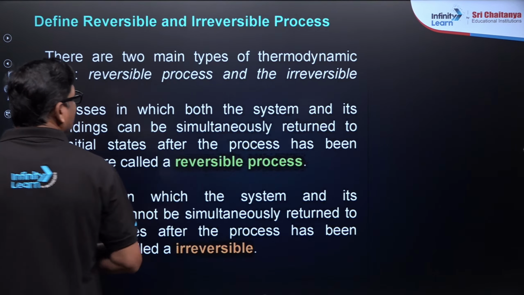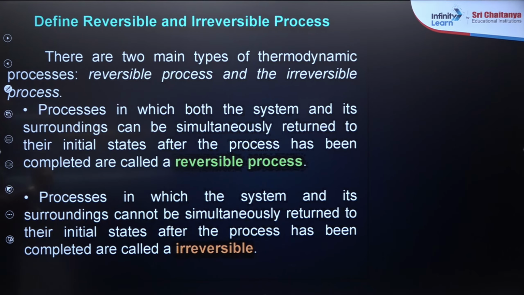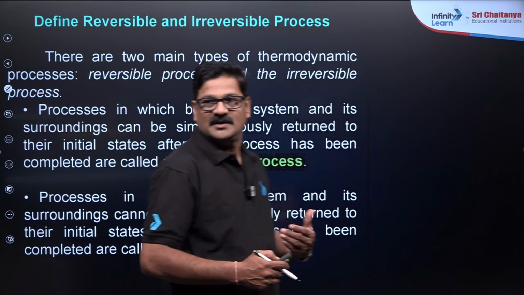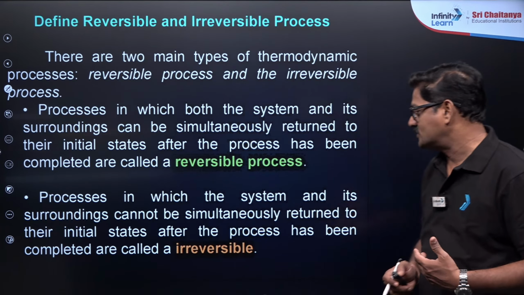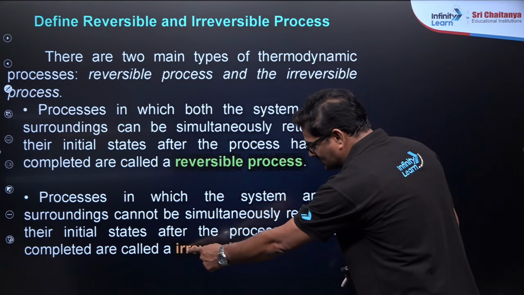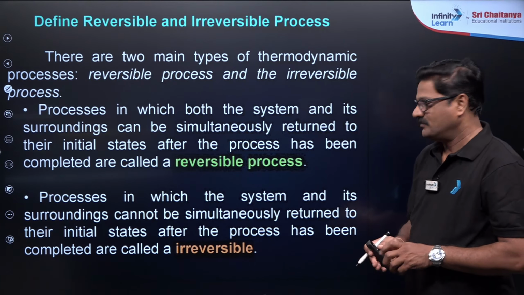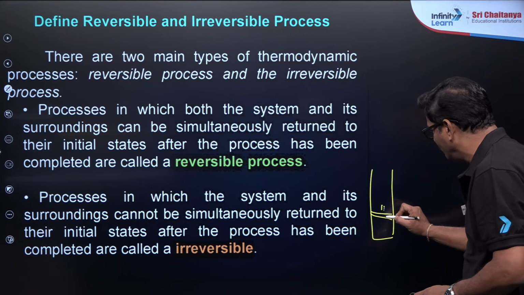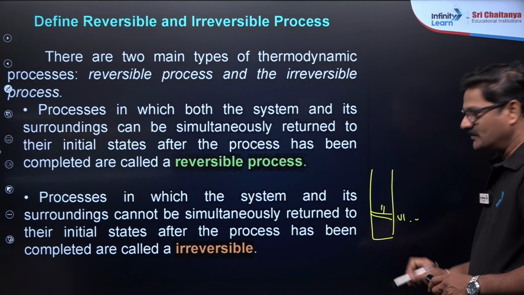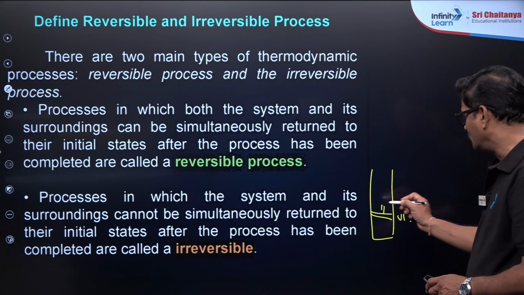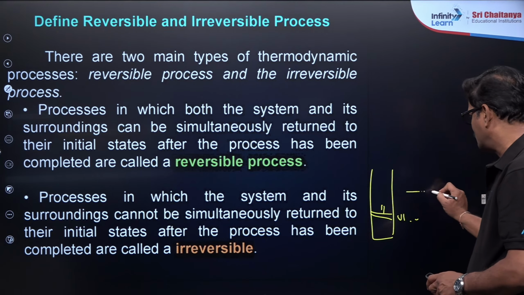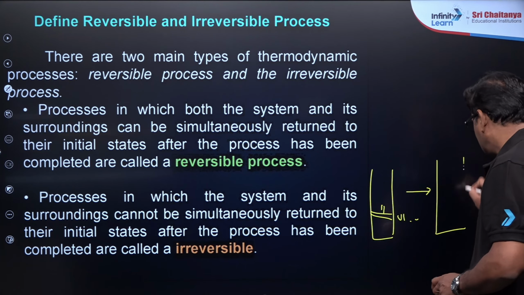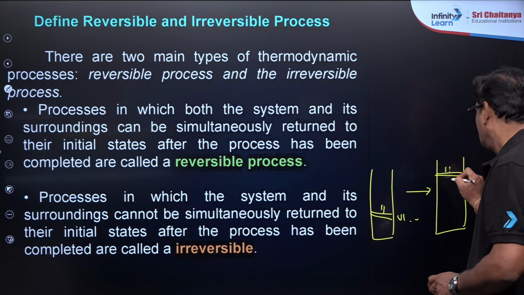And moving ahead, reversible and irreversible process. Now let me talk about the irreversible process. When a gas is expanded from V1 to V2, if the pressure of the gas is more than the pressure of the atmosphere, it is going to expand simply in one step.